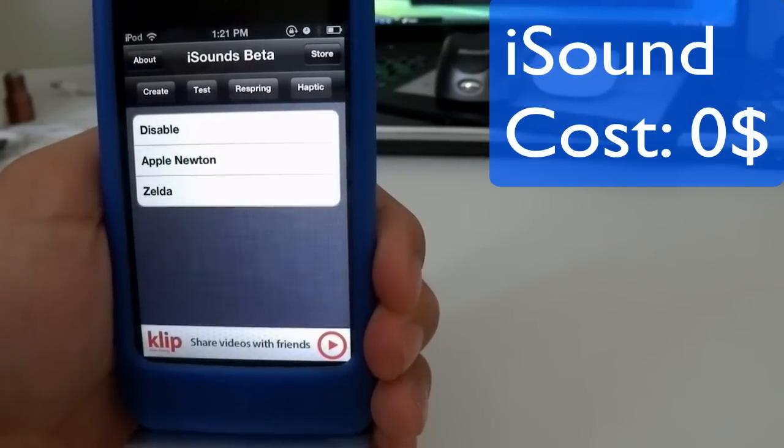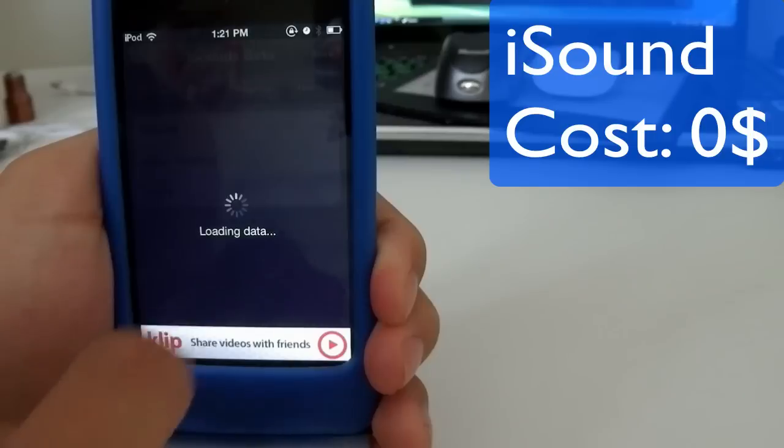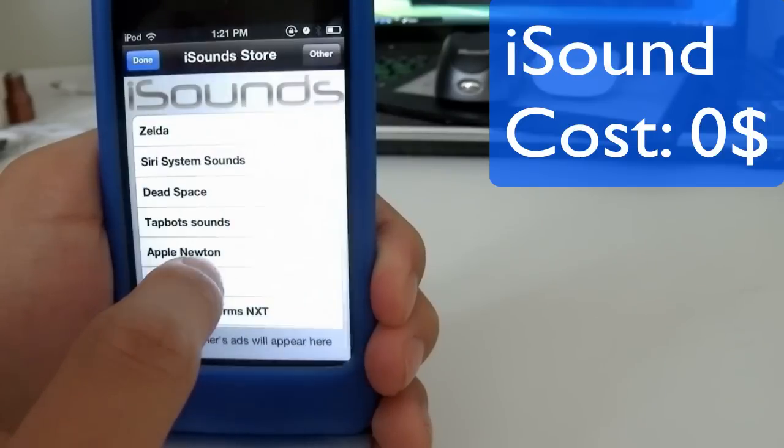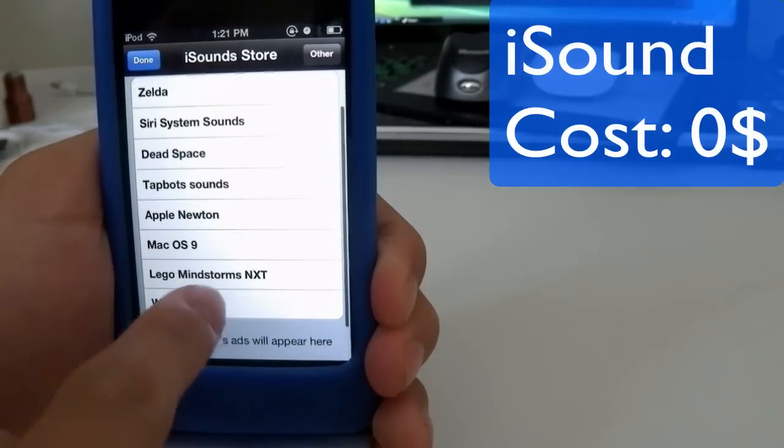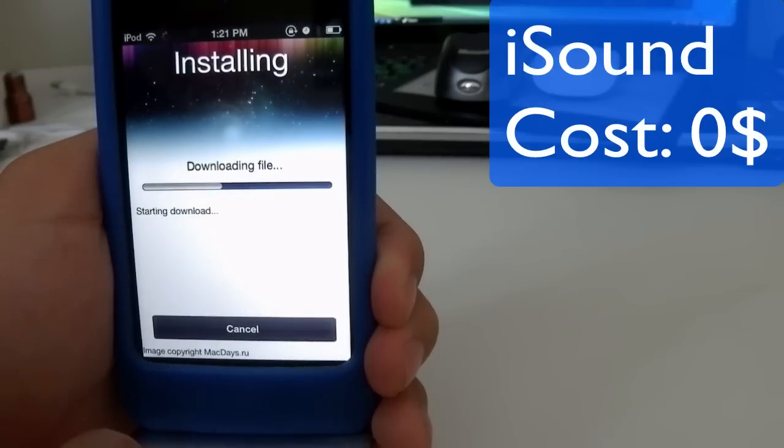So basically all it does is customize your sound effects. As you can hear right now, when I open something, it will give me this sound. Again, it happened again. And normally you don't have anything on your screen when you first download iSound.